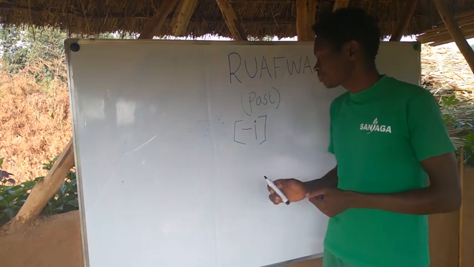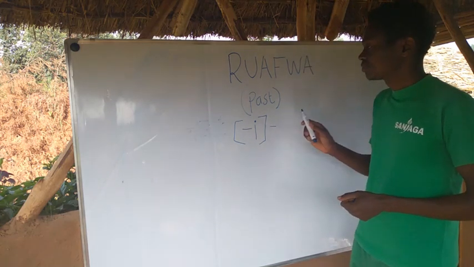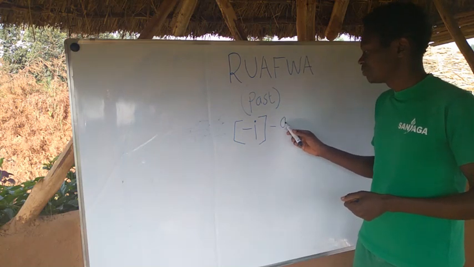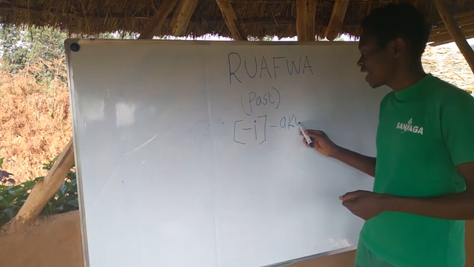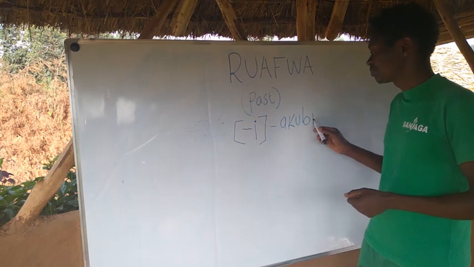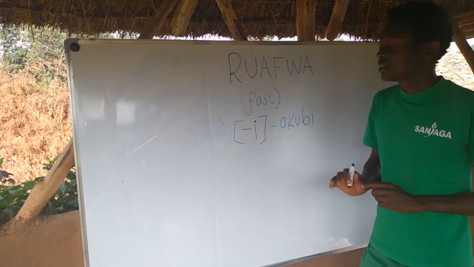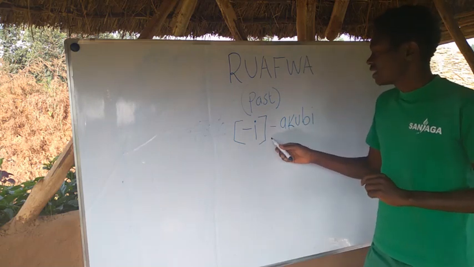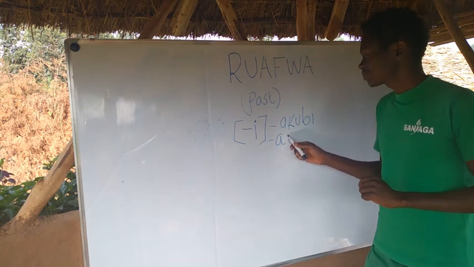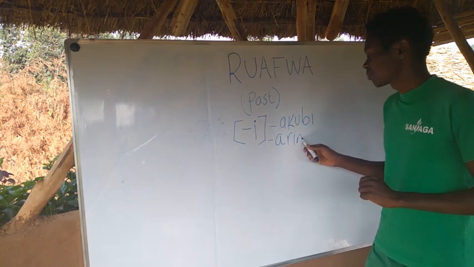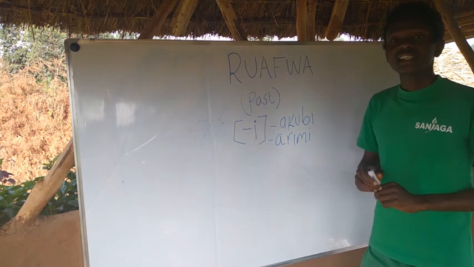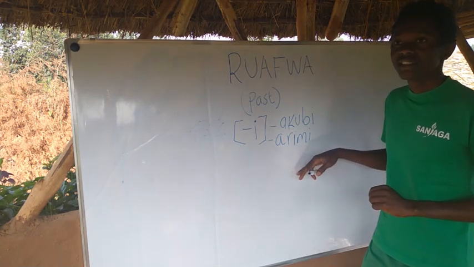For instance, akubi. This is past. Arimi. He cultivated. He dug.